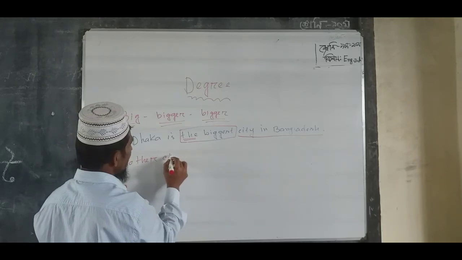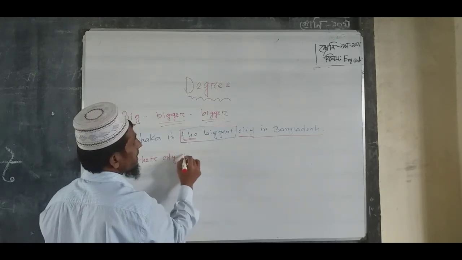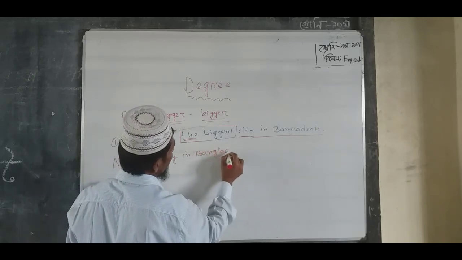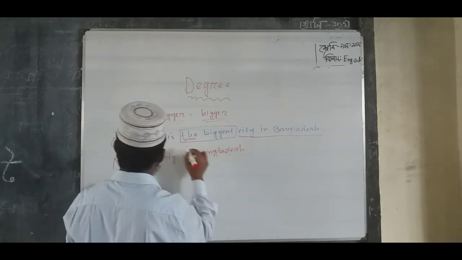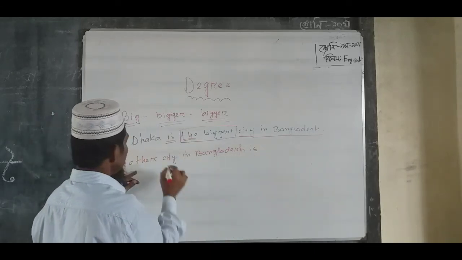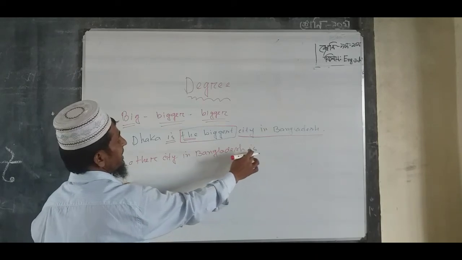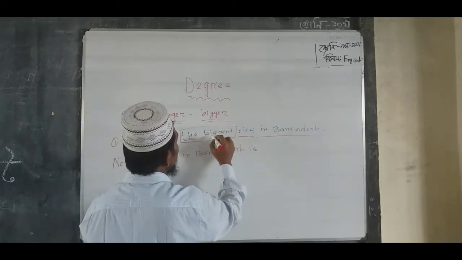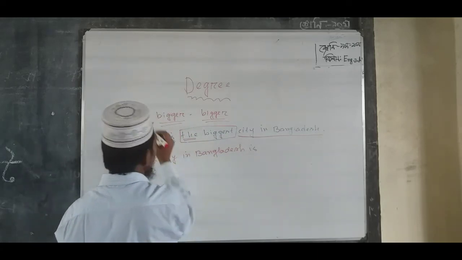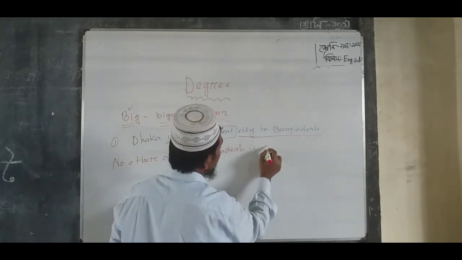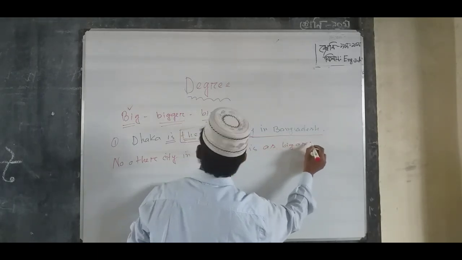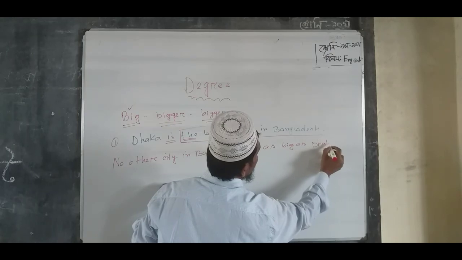So city in Bangladesh. So I can write city in Bangladesh, but is. So no other city in Bangladesh is, and the biggest is positive form big. So before big we will use as: as big as Dhaka.